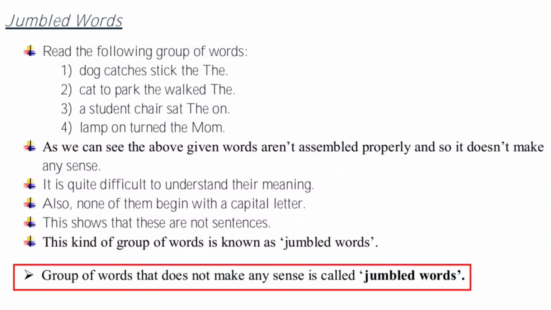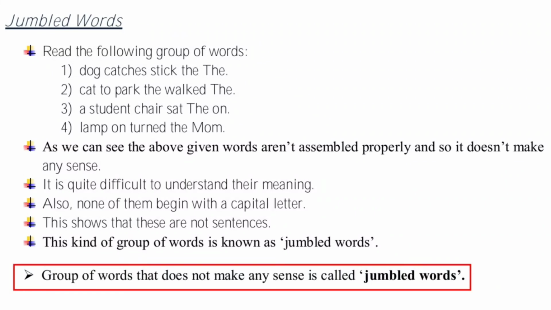For example, if I take number 1, dog catches stick, the. Now if I assemble the words in a proper order, I can form a sentence. It will become: The dog catches the stick. See how the jumbled words were assembled in a proper order and made into a sentence.